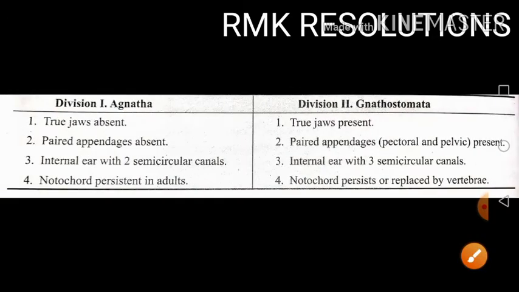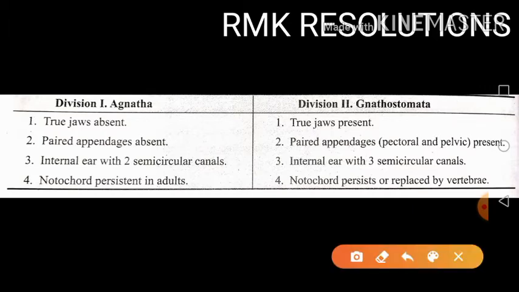So let's see the difference between the divisions Agnatha and Gnathostomata. This is an important point from the exam point of view. The first difference is about the jaws. In Agnatha true jaws are absent, and in Gnathostomata true jaws are present.